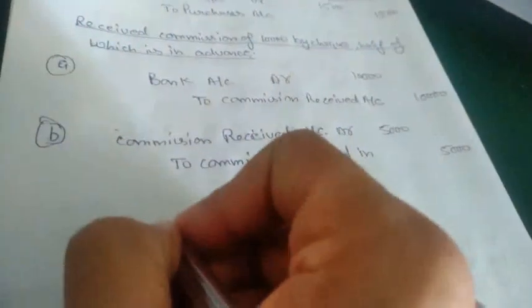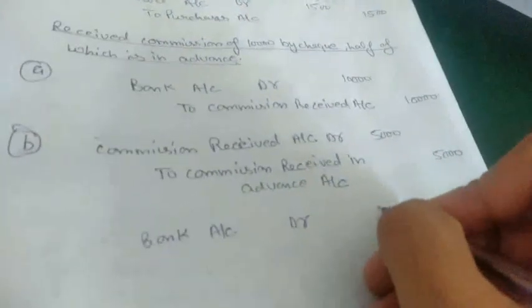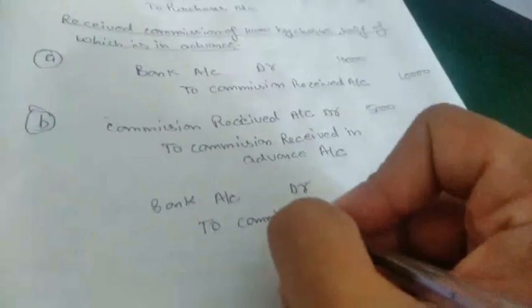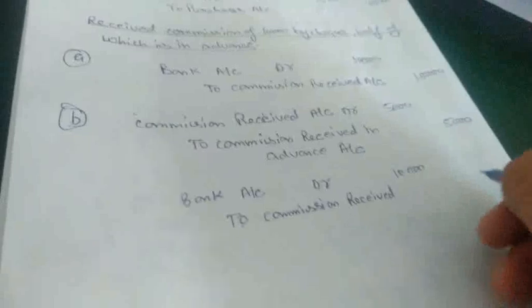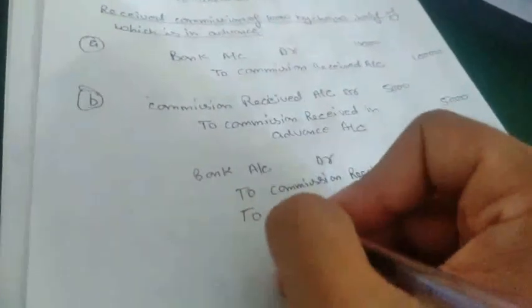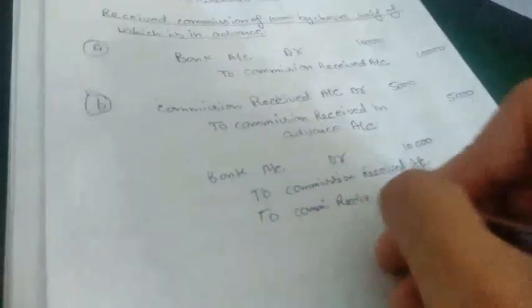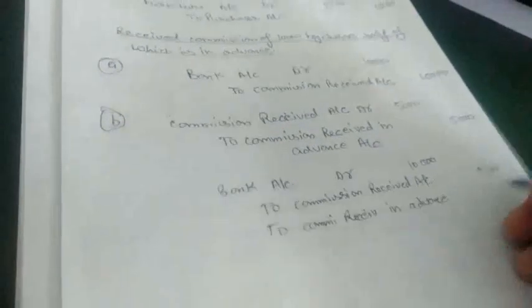We can use a single entry for this. It will be bank account debit 10,000, because we are receiving 10,000 in our bank account, but to commission received it will go 5,000, and to commission received in advance, it will be 5,000.